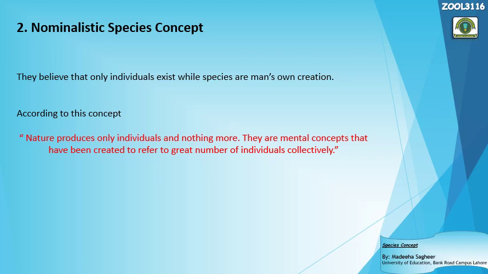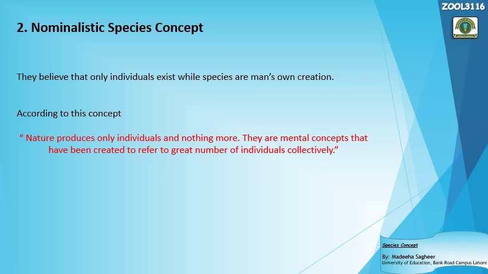Let's read it. They believe that only individuals exist while species are man's own creation. If you want to have the proper kind of definition of this concept, then we would say that nature produces only individuals and nothing more. They are mental concepts that have been created to refer to the great number of individuals collectively.